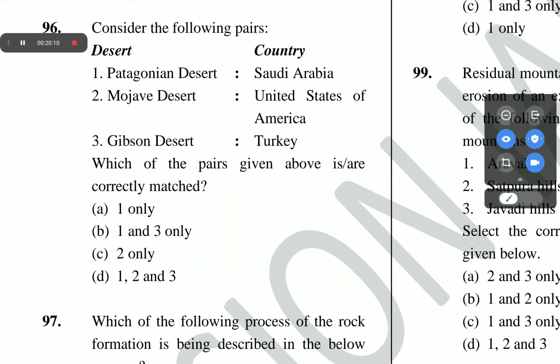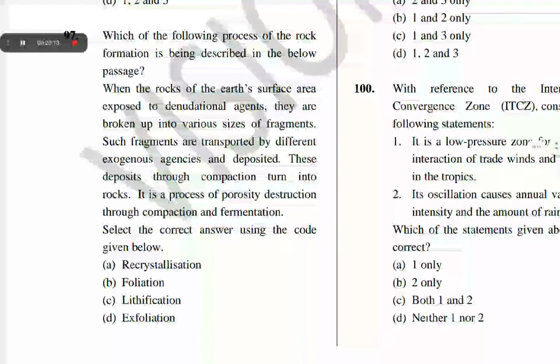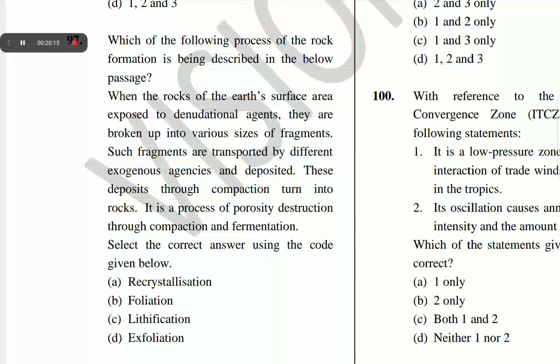The next question is question number 97. Which of the following processes of rock formation is being described in the below passage? When the rocks of the Earth's surface are exposed to gravitational agents, they are broken up into various sizes of fragments. Such fragments are transported by different exogenous agencies and deposited. These deposits through compaction turn into rocks. It is a process of porosity destruction through compaction and cementation. Select the correct answer using the code given below. The correct answer of question number 97 is C, lithification.